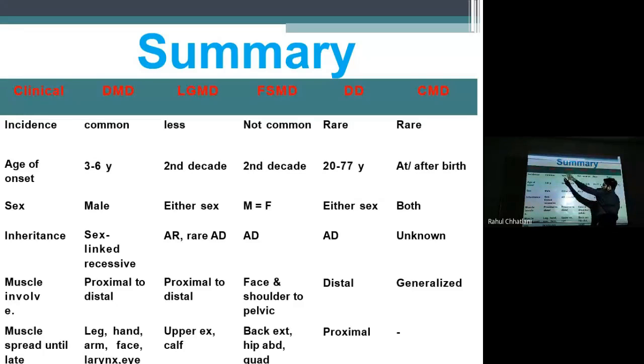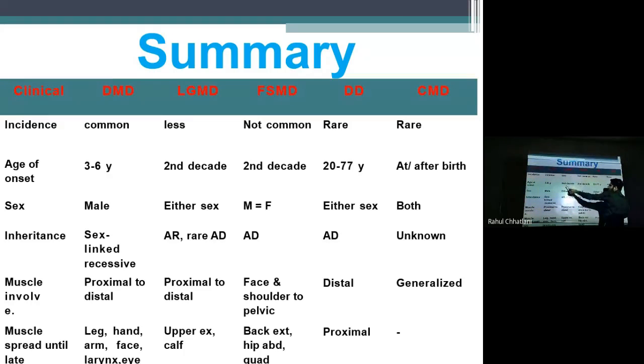Yes. So starting with DMD, incidence is common. This is much more common clinically seen. Age of onset 3 to 6 years. Gender is male. Inheritance is X-linked. Muscle involvement: X-linked recessive and proximal to distal muscles will be involved. Where will the muscles be? Leg, hand, arm, face, larynx, and thigh.